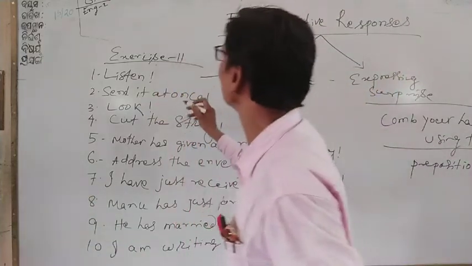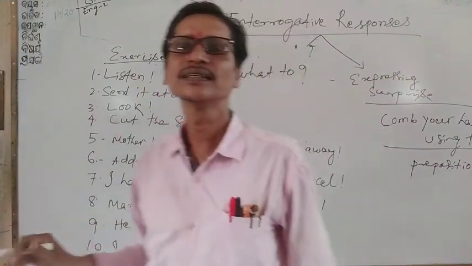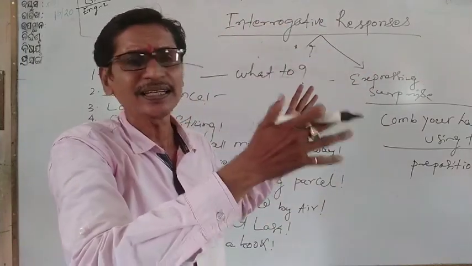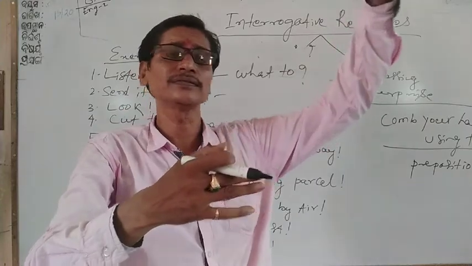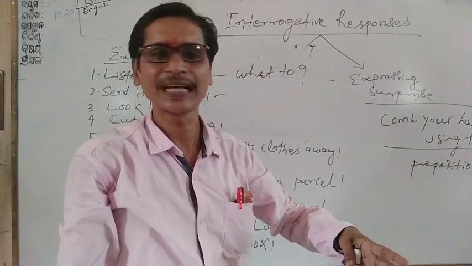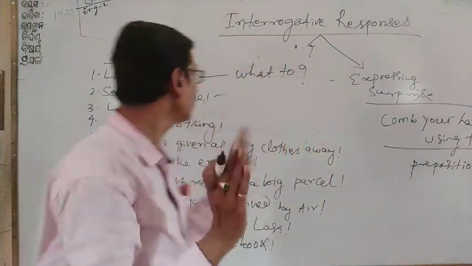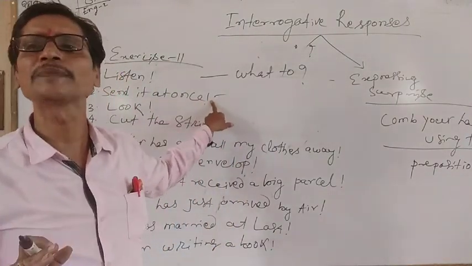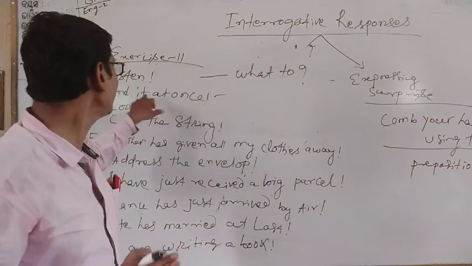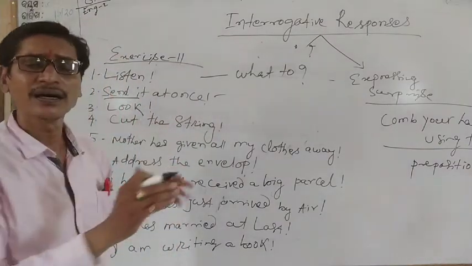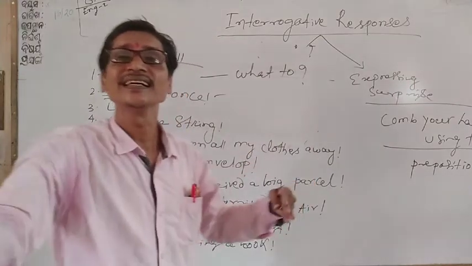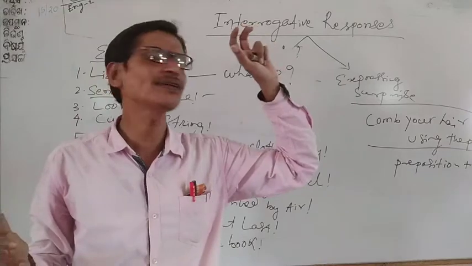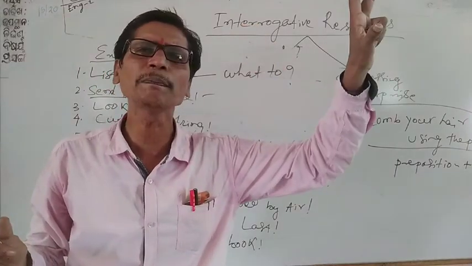What is the next? Next is send it at once. Hurry, you send it at once, where the agent is present as well as to your younger brother. That means the prepositional part is also present. But here, agent and the prepositional part both are absent. It is the function of sending. Sending is often about a place.